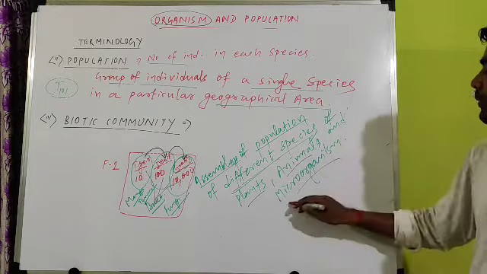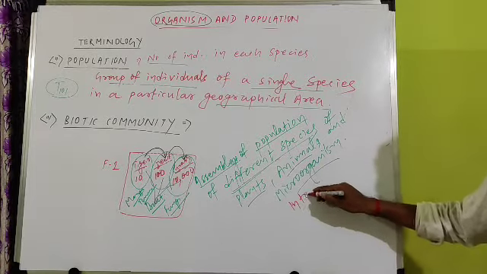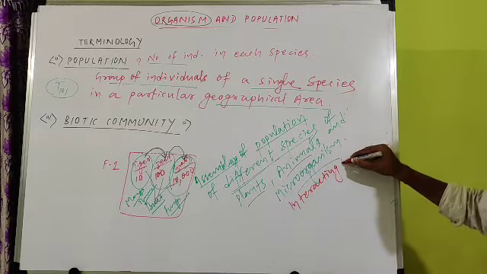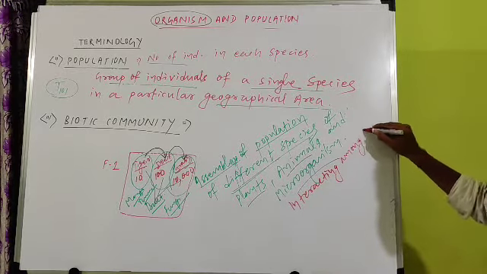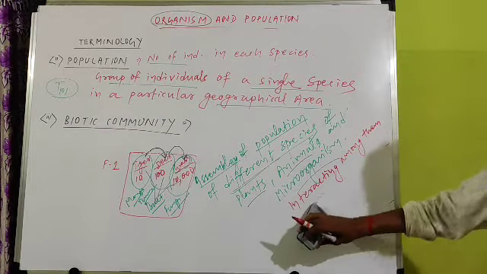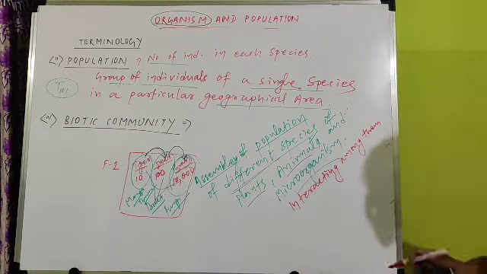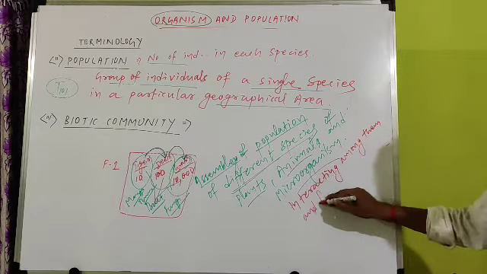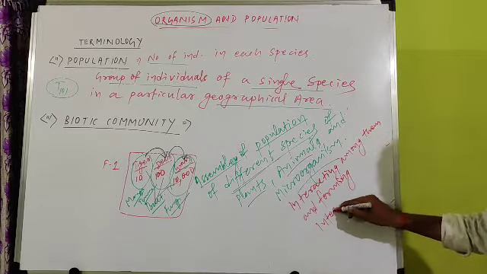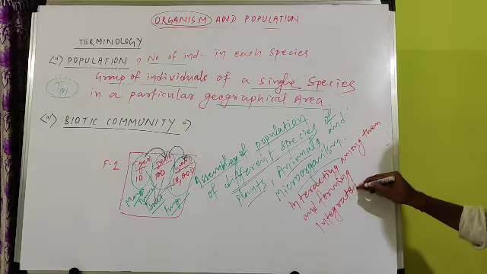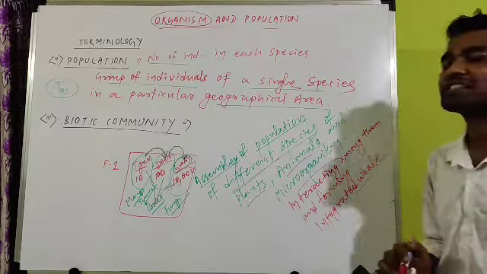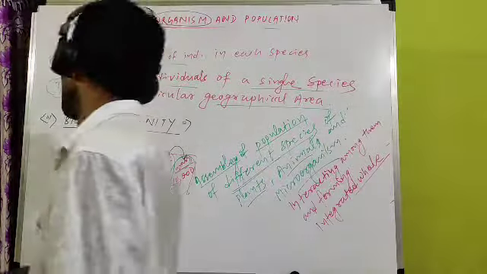This term you also have to use: interacting among themselves, and forming an integrated whole. Integrated whole means a complete system. That is called a biotic community.